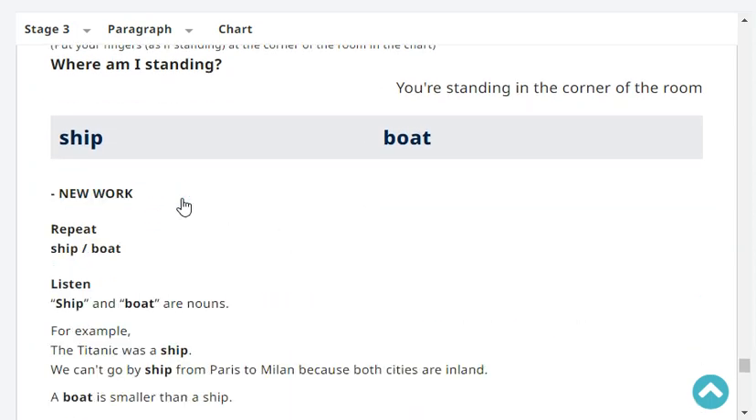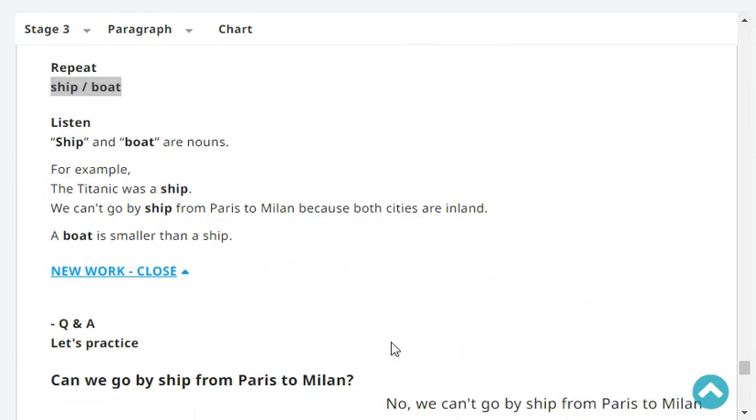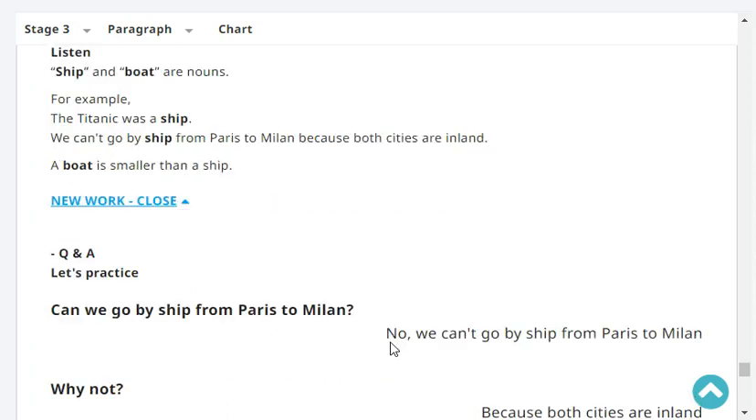Ship, boat. Very good. Okay, listen. Ship and boat are nouns. For example, the Titanic was a ship. We can't go by ship from Paris to Milan because both cities are inland. A boat is smaller than a ship.